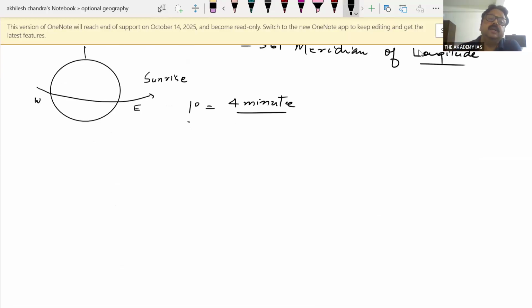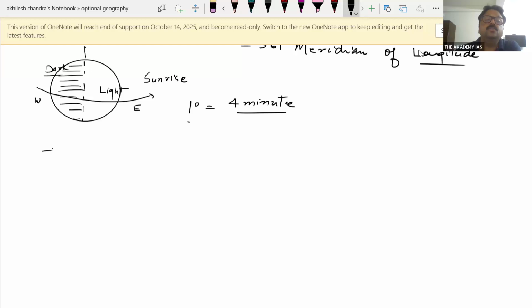Because we all have this idea that Earth is rotating and half of the area is under light and half is under dark. So here it is light, that means there will be day, and this is dark, there will be night.